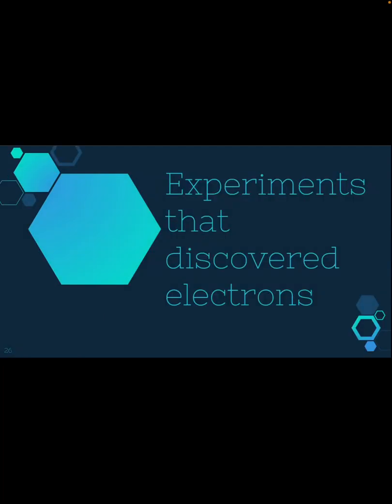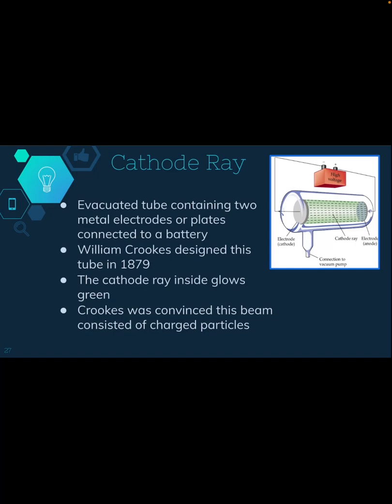So here's a few of the experiments that helped discover electrons. We have the cathode ray. This should sound familiar. It's just an evacuated tube containing two metal electrodes connected to a battery. So if you look at this picture, I have the battery at the top, and then I have an electrode at each end. One will be a positive, one will be a negative. William Crookes designed this in 1879, so it could also be called a Crookes ray. The cathode ray on the inside will glow bright green. He was convinced that this beam consisted of charged particles.